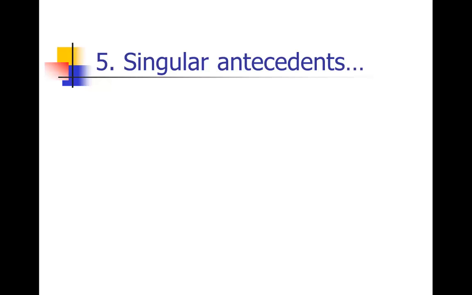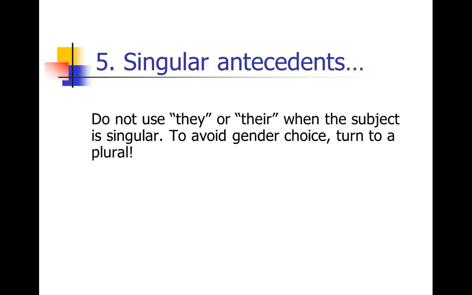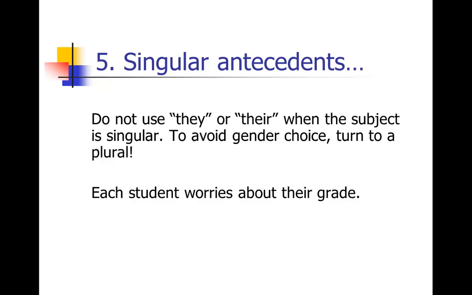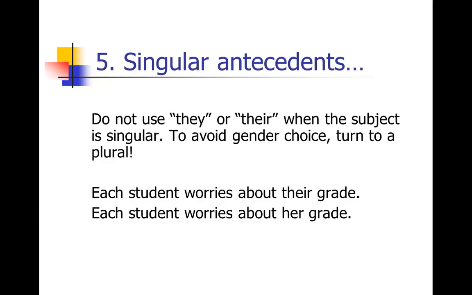One last one to pay attention to that people often get wrong is you don't want to use they or their when the subject of your sentence is singular. Make sure you have agreement there. This one's tricky, and the reason people put in they or their is that to keep it in the singular, you often have to make a gender choice. And that's problematic. So do I say his or do I say her? Here's an example. If you were to say each student worries about their grade, that would be incorrect because each student is singular, their is plural. To correct that, though, you'd have to say either each student worries about her grade or each student worries about his grade. And then you have to make this gender choice.